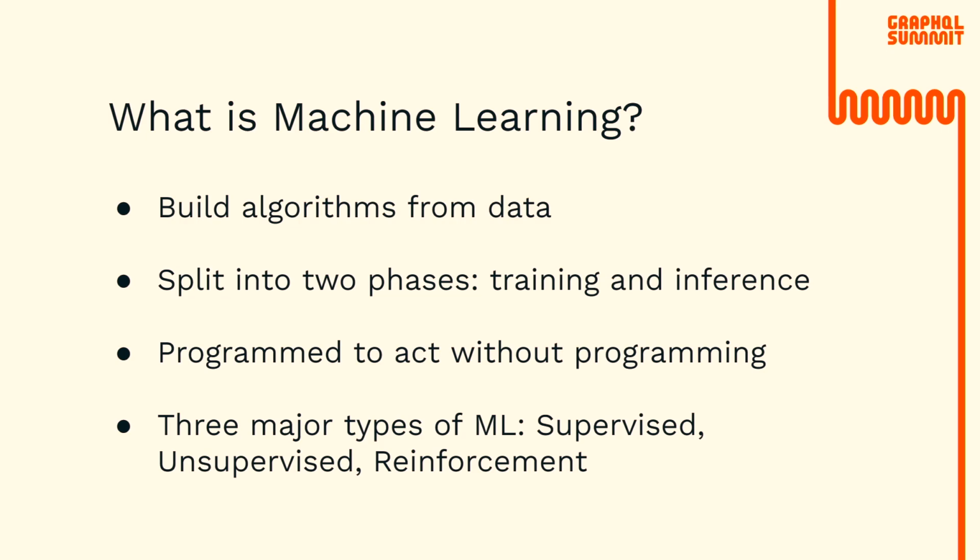Additionally, it's important to note that machine learning is a paradigm where systems are designed to act and make decisions based only on data-driven insights rather than explicit programming. This is in complete opposition to software development, where we aim to anticipate every action and response. And finally, I'd like to mention that there are three general types of machine learning: supervised, unsupervised, and reinforcement learning. Before we can jump into exactly what these are, I'd like to take a snapshot of machine learning in production.